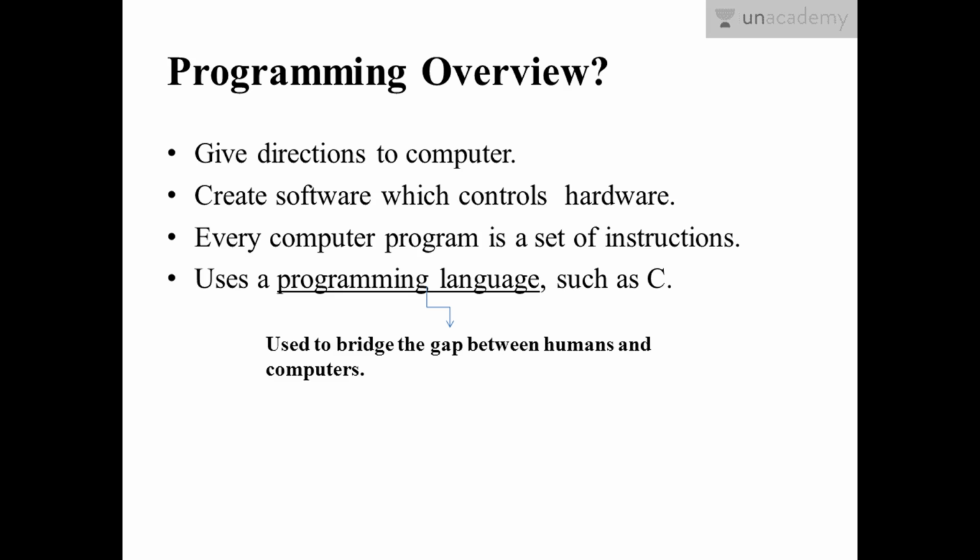As in the case of natural languages, a programming language also consists of a set of characters, symbols, and usage rules that allow the user to communicate with computers. But as I told you, a computer doesn't understand words. So a programming language which we use to communicate with our computer has to follow some syntax rules to create an accurate program so that the communication with the computer can give us the desired result.